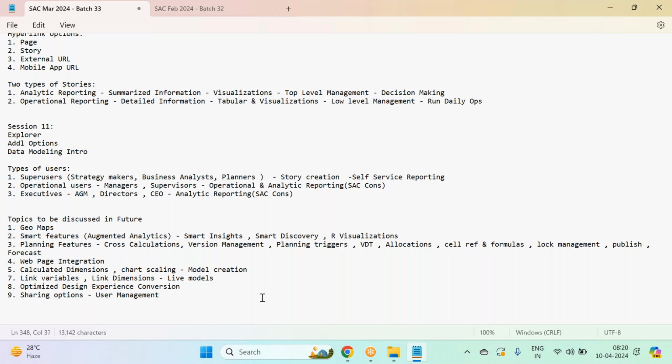These geomaps and calculated dimensions will be created very early, like session 14, session 15 itself. In sessions 17, 18, 19, you'll see smart features getting covered. Then during live connections, like 22, 23, you'll see this covered. Then when I go to planning, all these options will be covered.